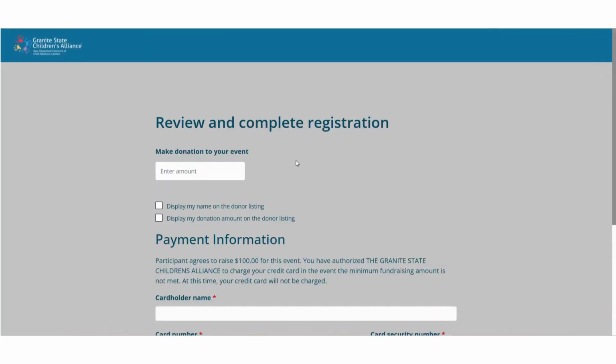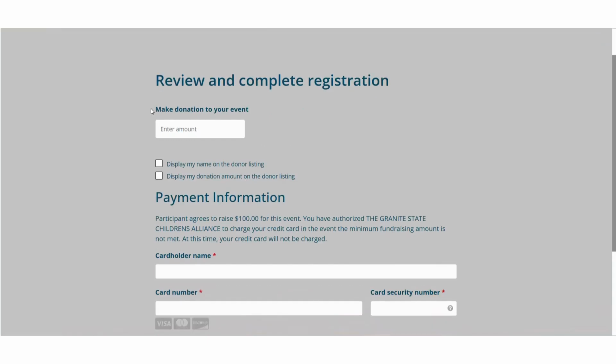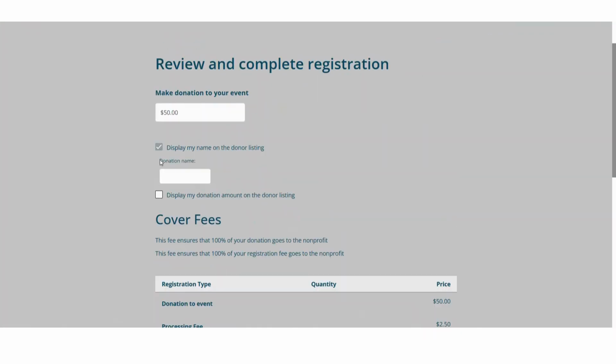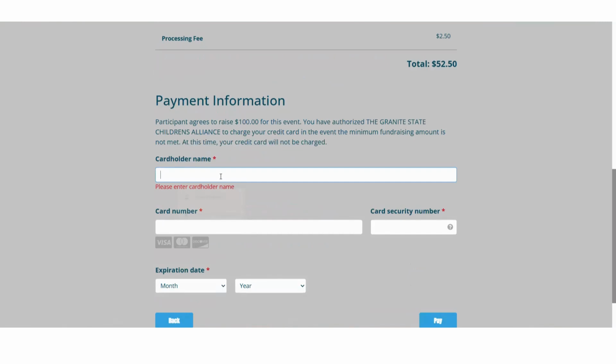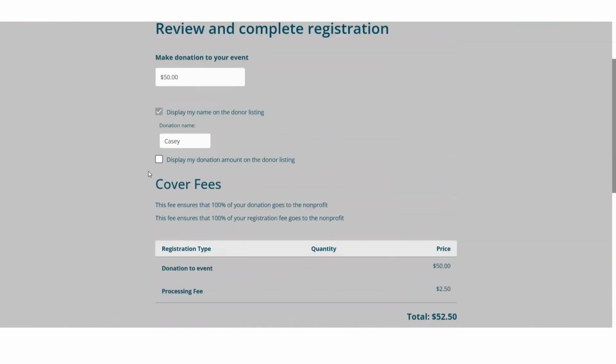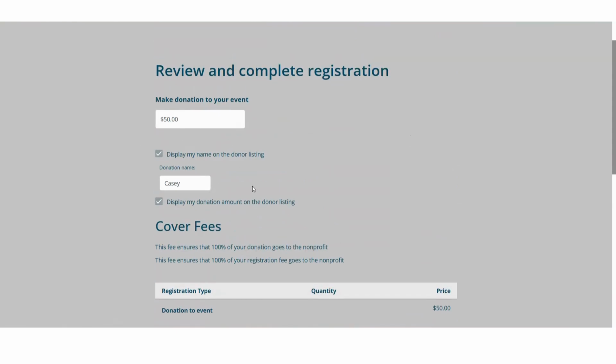And this is where you can review and complete your registration. Although there's no registration fee this year, you are able to make a donation to your page directly during the registration process if you'd like to do so. That's not required, but you're able to do that. So I'm going to go ahead and put in $50, and you can choose whether or not you want to put in your name there. You can also choose whether or not to show the donation amount. It's good if you're contributing to your own page to go ahead and put that information in, to show that you are also invested, so folks know that you've already given and now you're asking them to support it as well.